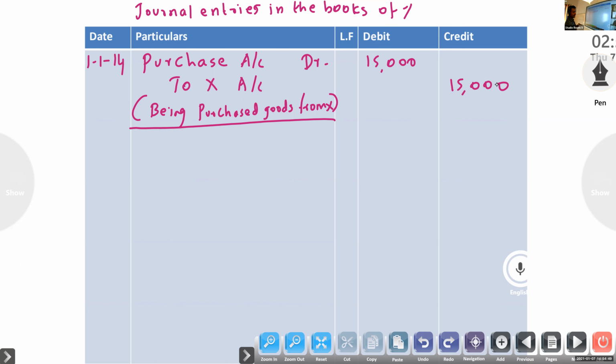Next entry. We received cash, their cash received. Here it means he paid cash. Clear now? So you look at the drawer journal entry. Second entry, cash account debtor to Y we wrote. Amount received. Here it means amount paid to whom? X. So what is the entry?